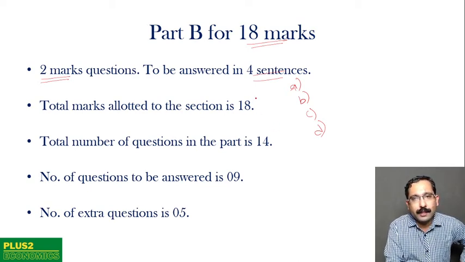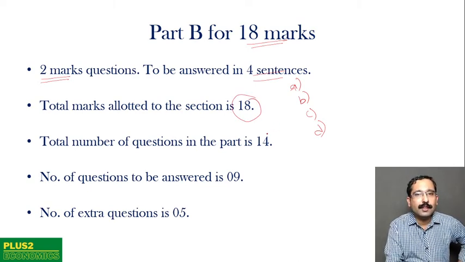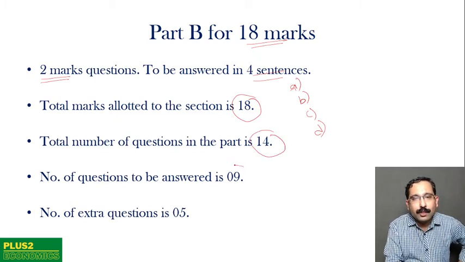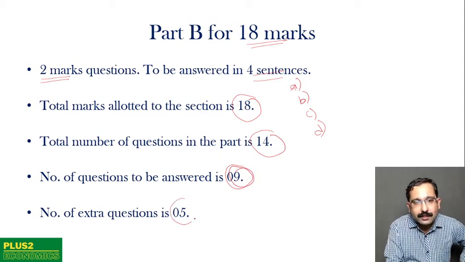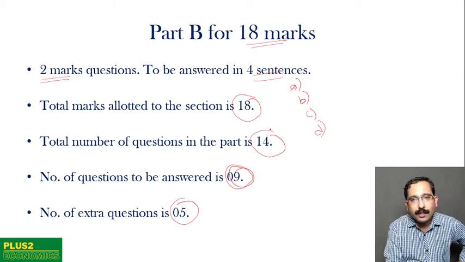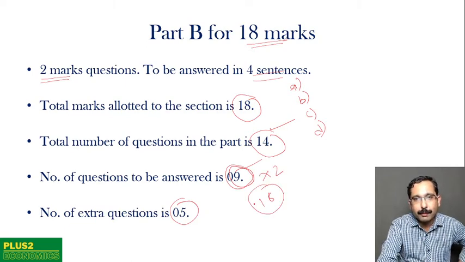Total marks allocated for this is 18 marks. Total number of questions in this part is 14. Although there are 14 questions, we should answer only 9. So there are 5 extra questions that will be asked in part B. So this is very interesting. So there are 14 questions asked, only 9 to be answered. Into 2 marks, you get 18 marks. This is part B of the question paper.